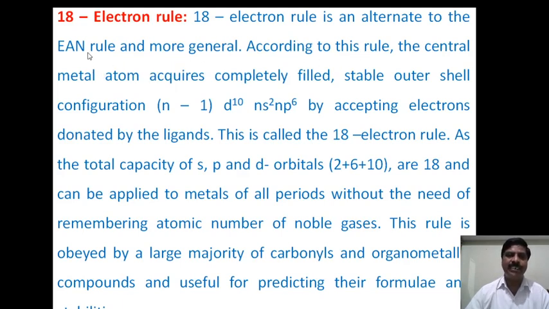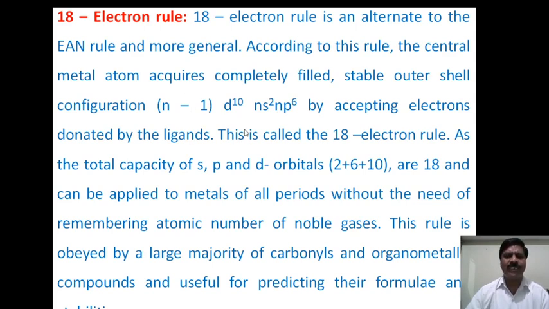This is the EAN, which is nothing but the effective atomic number rule, and it is more general. The effective atomic number rule you have already learnt in coordination chemistry. According to this rule, the central metal atom acquires a completely filled stable outer shell configuration, that is, (n-1)d10 ns2 np6, by accepting electrons donated by the ligands, called the 18 electron rule.